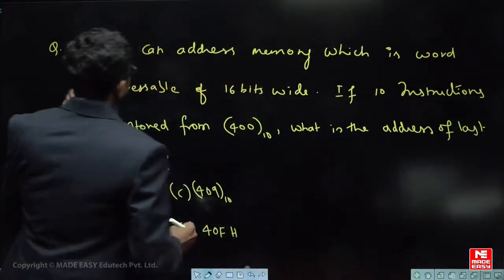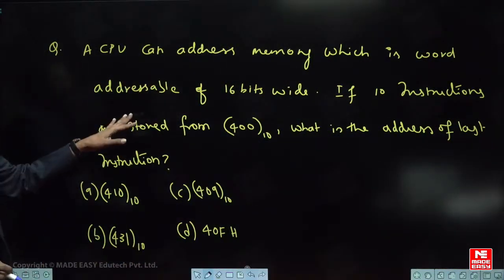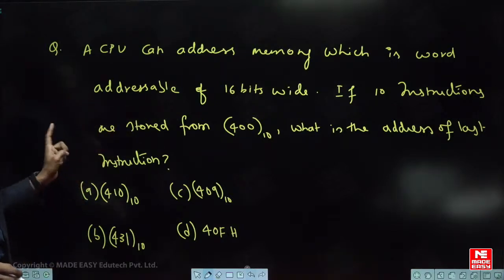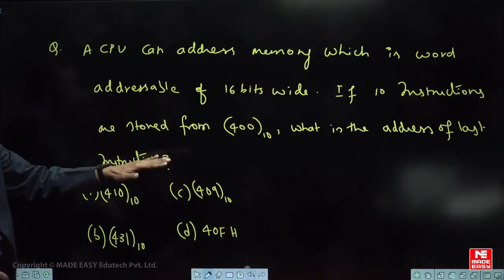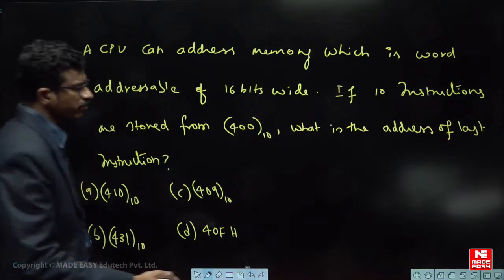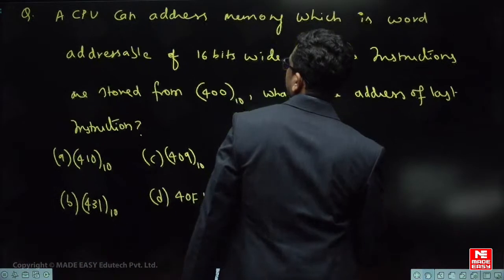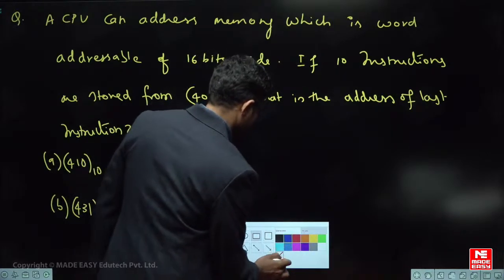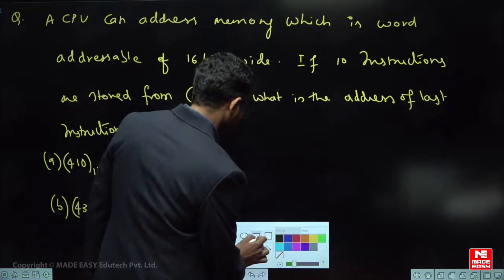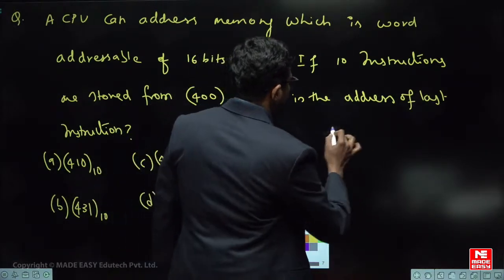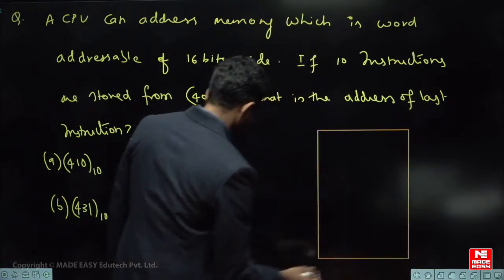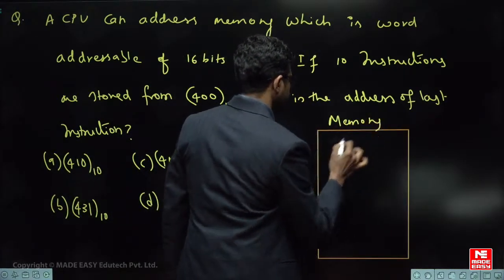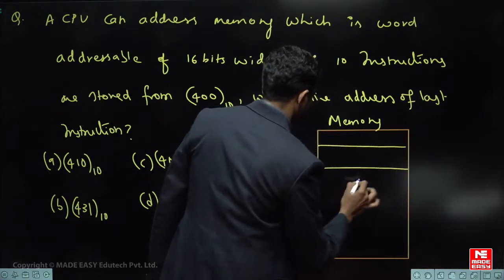Very simple. A CPU can address memory which is word addressable of 16 bits wide, means the memory word length is 16 bits. If 10 instructions are stored from some 400 address, what is the address of the last instruction? Now observe carefully. Whenever you get a question on any memory, first understand how the notation is there. So this is the memory, right? In this memory there are some 10 instructions stored.